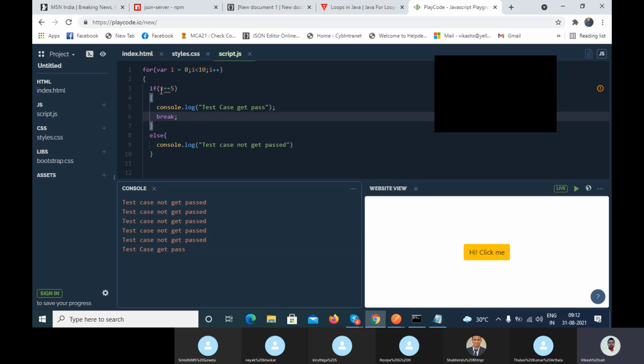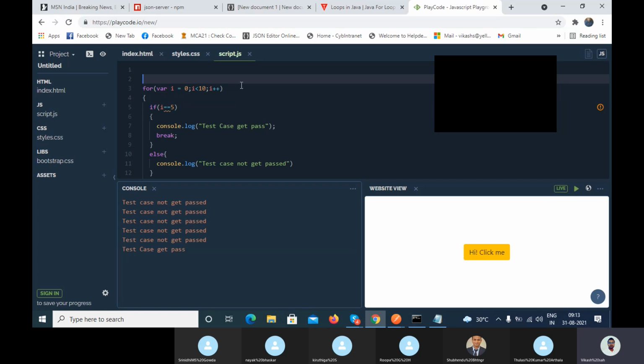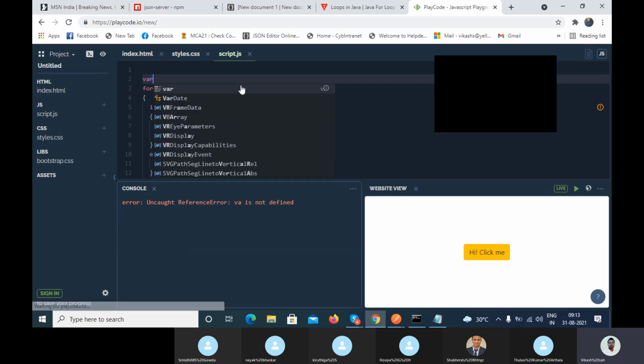Okay, clear? Now let's try to understand one more concept. Why am I explaining this? Because I will use this in Postman. That's why you have to know this very well. If you don't get the concept, you will not be able to write the code there. It's very simple and straightforward coding. Now I'm using the array concept.